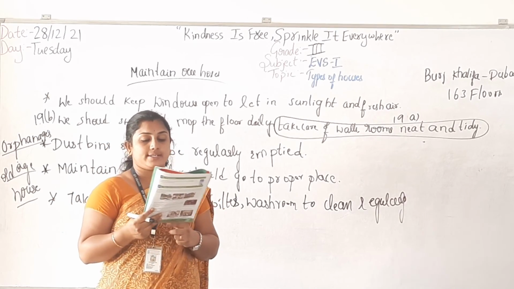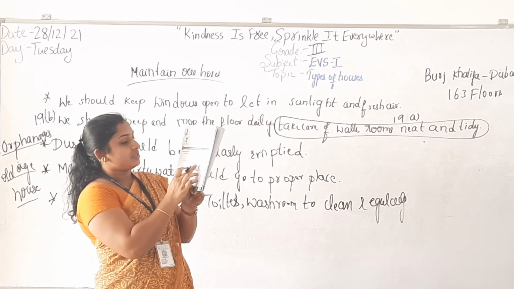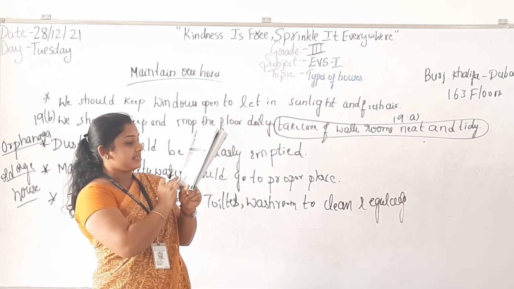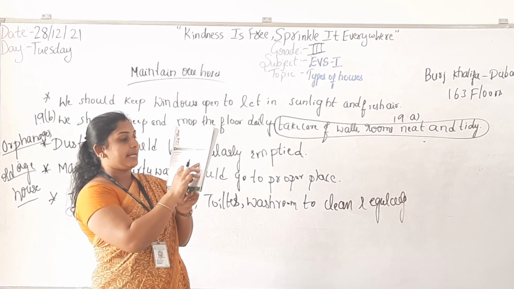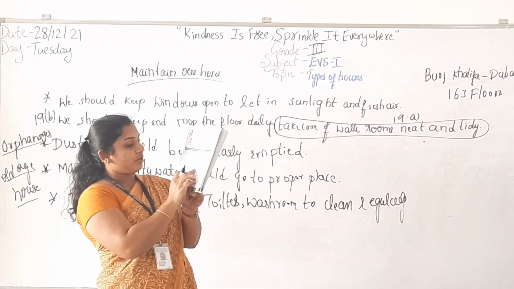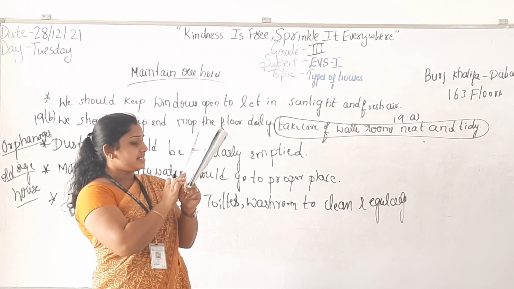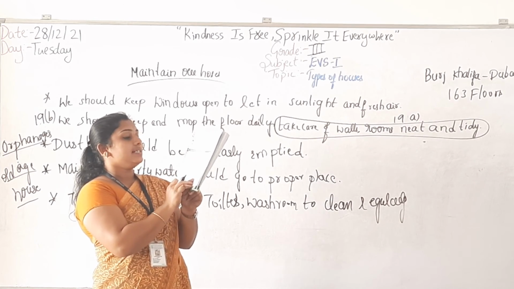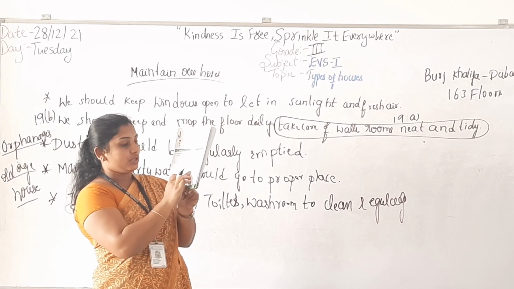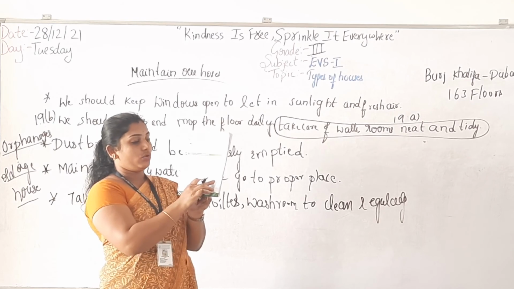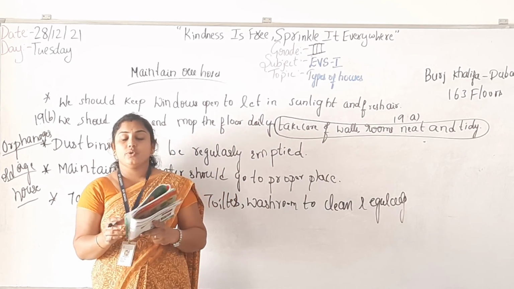Question 28: draw lines to match the correct option, and one has been done for you. Igloo, blocks of snow, keeps it warm inside. Orphans, special homes, shelter for children who have lost their parents and family. You have to mark like this and this. Next, caravans. Caravans are houses on wheels, a group of people traveling together. Next, old age home, special homes, shelter for old people who do not have anyone else to take care of them. Okay, so you will do it, right?